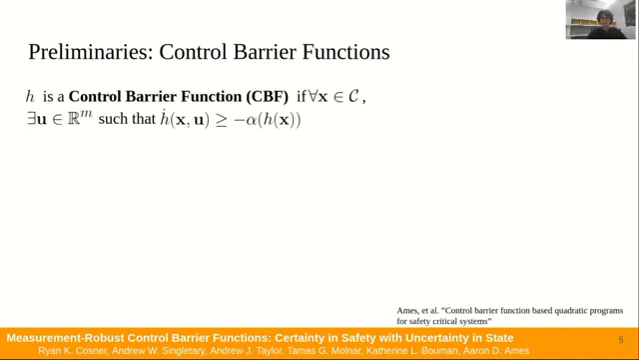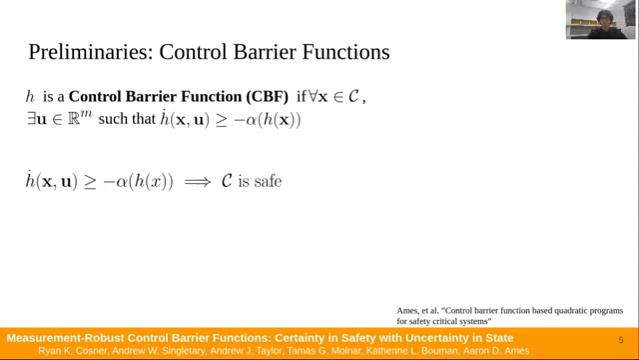Here, we introduce control barrier functions. We call h a control barrier function, or CBF, if for all x in the safe set C, there exists a u such that the time derivative of h satisfies this inequality, where alpha is an extended class K function. An important result is that if this inequality is satisfied, then the safe set C is invariant.